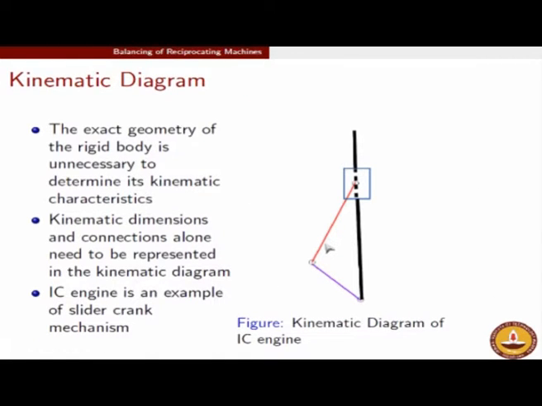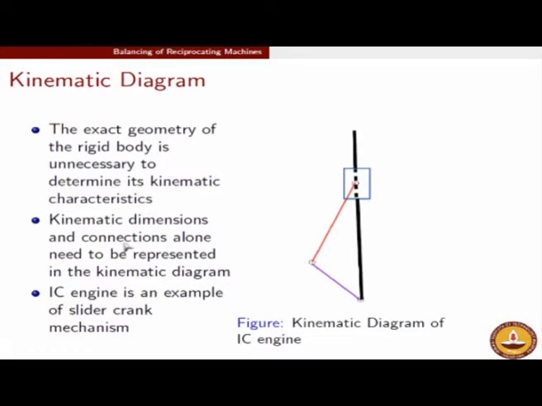What we need is the position of each revolute joint as the members are moving. This is amply described by what we call a kinematic diagram. In a kinematic diagram, it is the kinematic dimensions and interconnections alone which find a place. Every other detail is erased, and we carefully consider only those details which are relevant to our kinematic study.